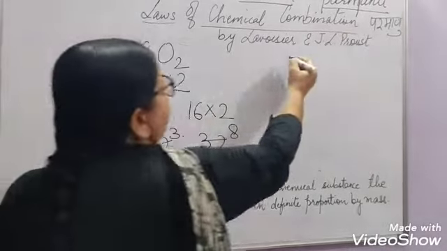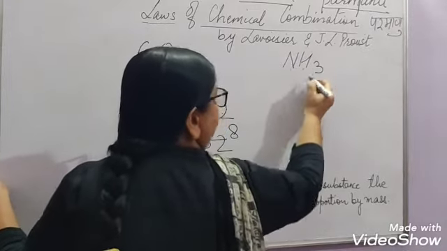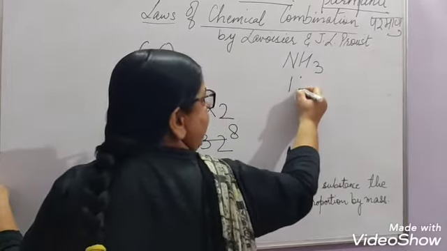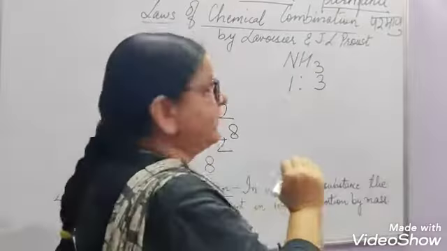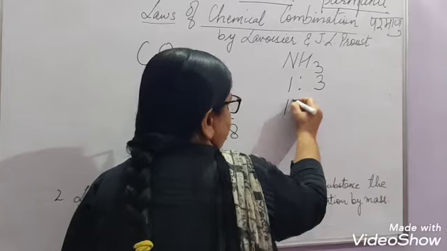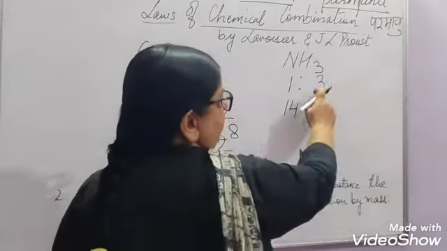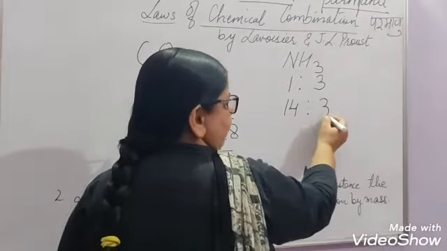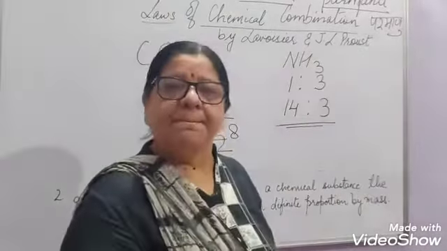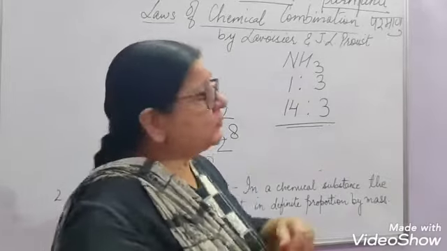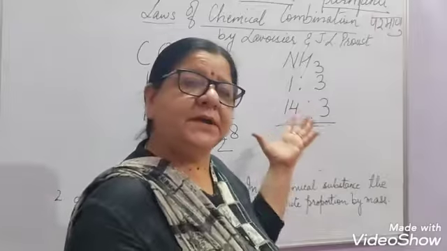Same way, we can take the example of ammonia. Ammonia, nitrogen 1 part and hydrogen 3 parts by volume, right? So nitrogen atomic mass is 14 and hydrogen is 1, and because it is 3 parts, it will be 1 multiplied by 3, that is 14:3 by mass, right? So this we have learned that this ratio always remains the same.